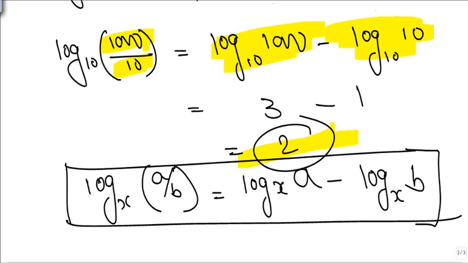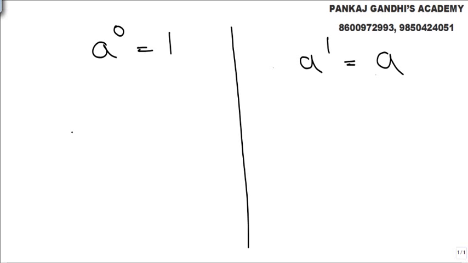Look, properties are outcome of a concept. So concept समझ के लो log क्या है, and it's simple indices question. Look, we all know anything raised to 0 is 1 and anything raised to 1 is the same thing. So how the properties work out here is log a to the base a will always be 1.